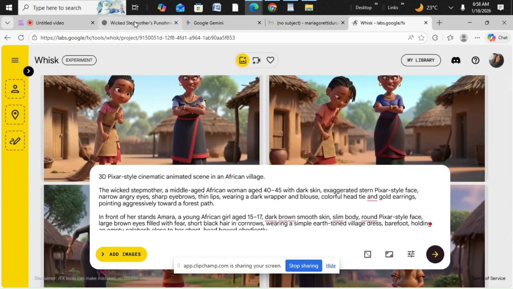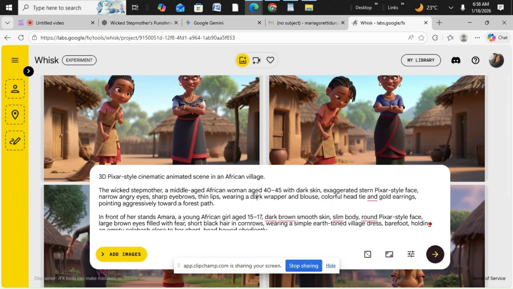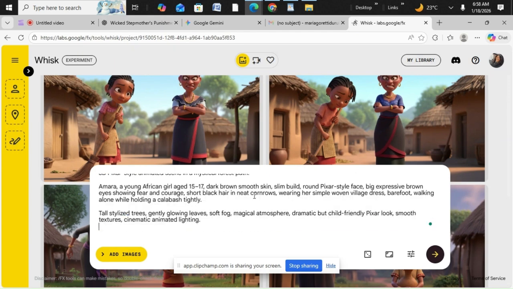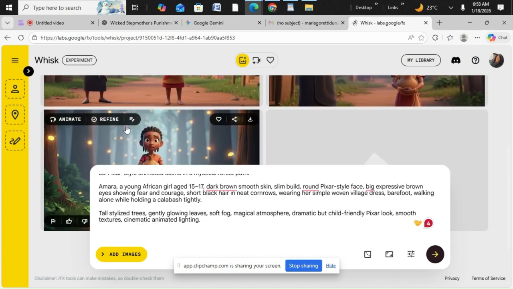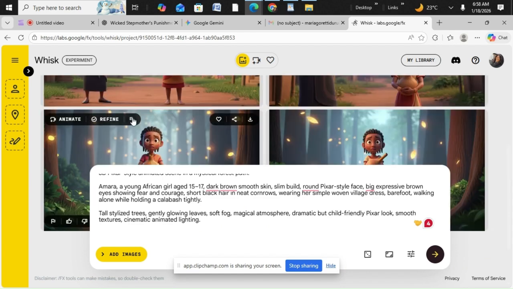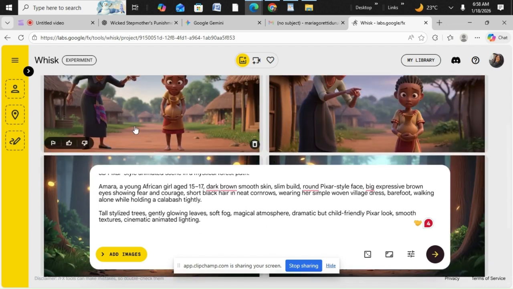So let's go back to the third one. We copy the third scene as well, and we come over here and paste it. There's another method also to get consistent images, but I'll be showing that in one more video I'm creating, on how to create these Nollywood short series that are trending now. I'll be using that one. You can see it's still looking the same.